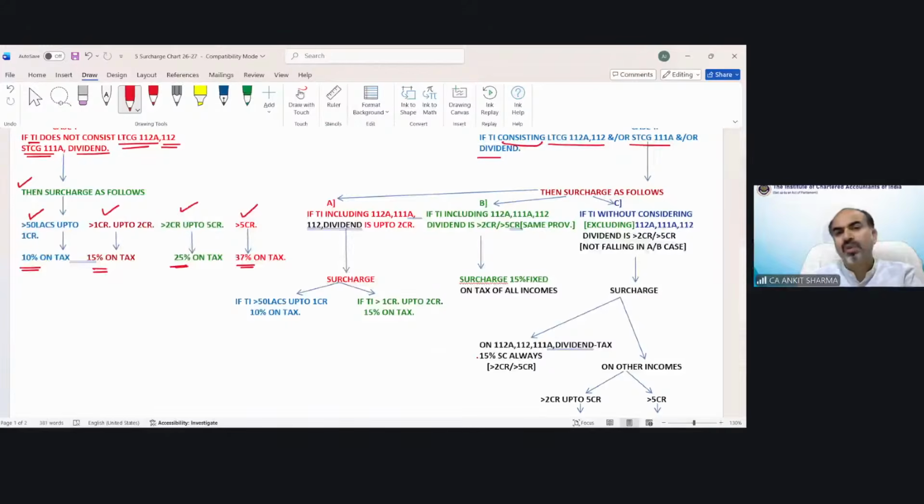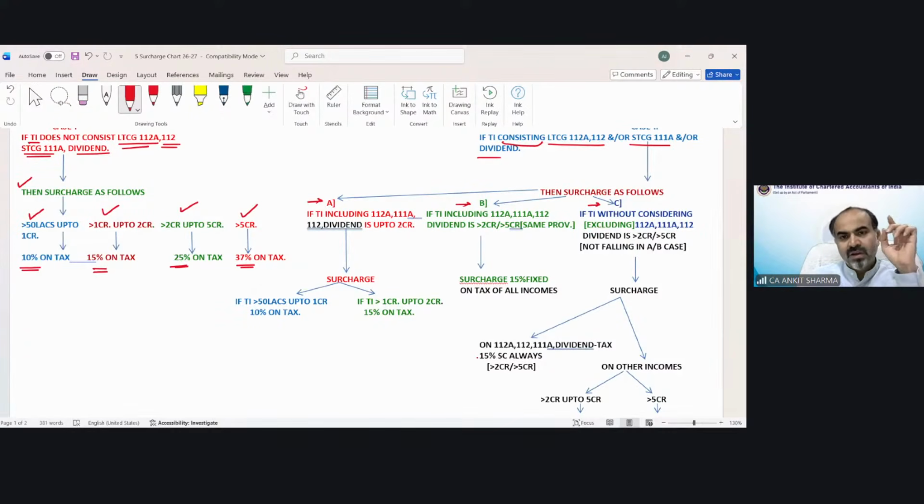How would surcharge be applicable in this case? There are three situations: A, B, C. If you are able to identify which situation is applicable, whether my question is part of situation A, situation B, or situation C, you will automatically be able to find the correct surcharge.